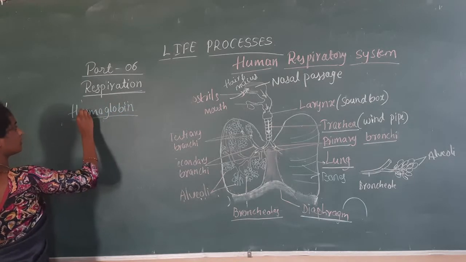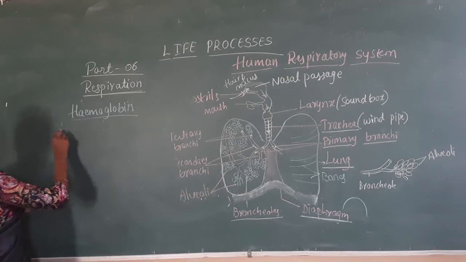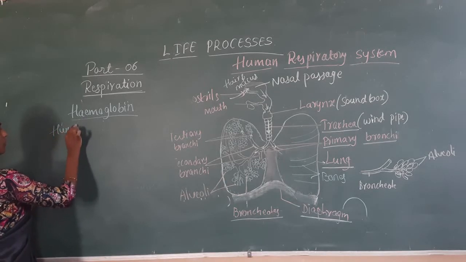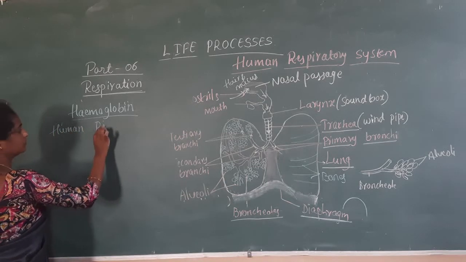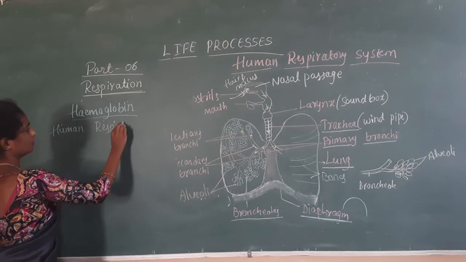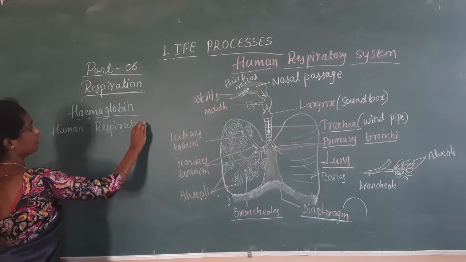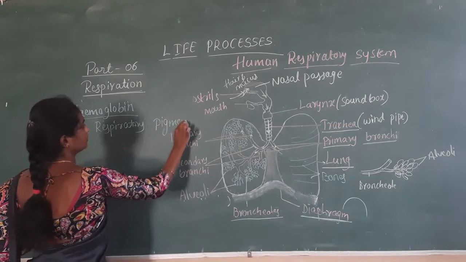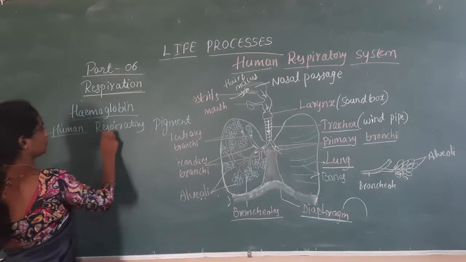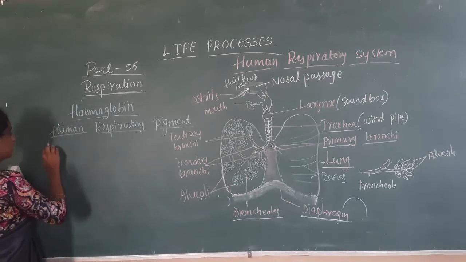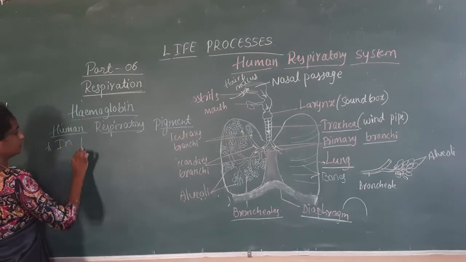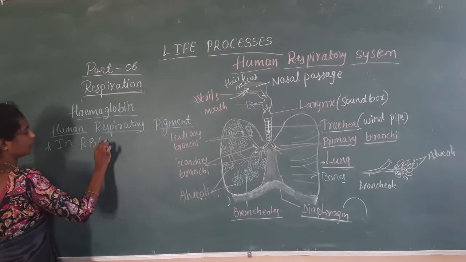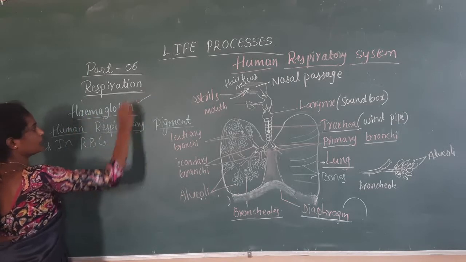Hemoglobin is the human respiratory pigment. Where is it present? In RBC, in red blood corpuscles, the hemoglobin will be present.